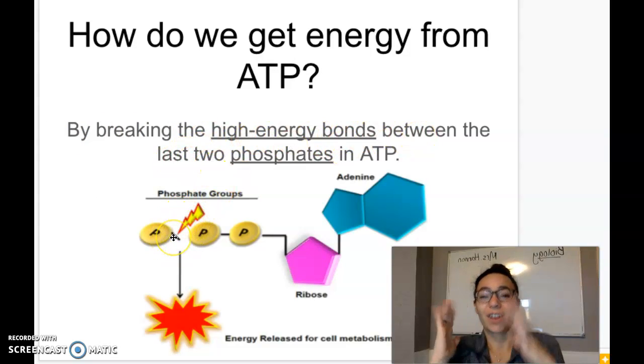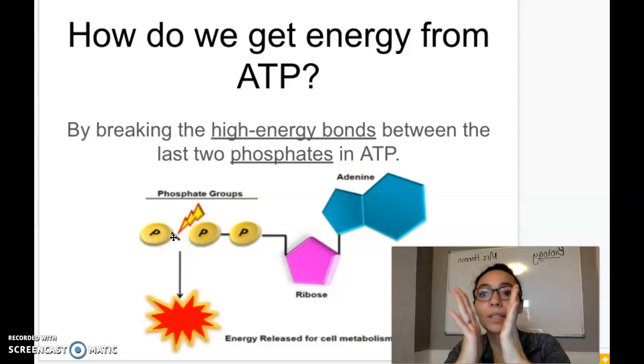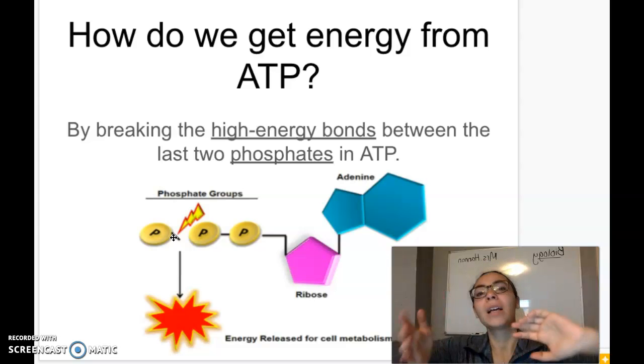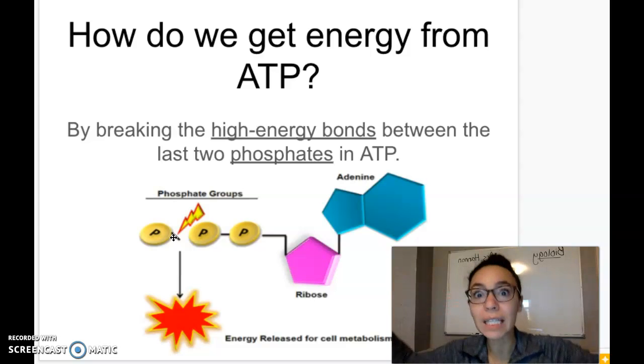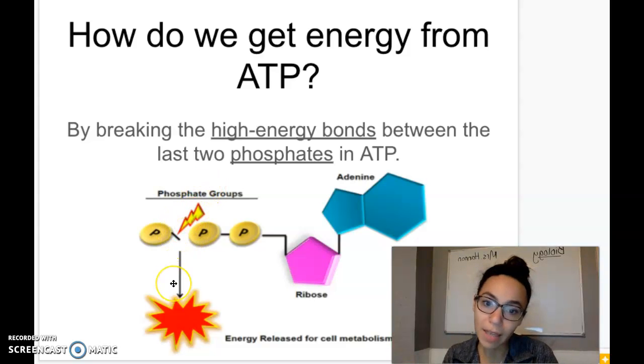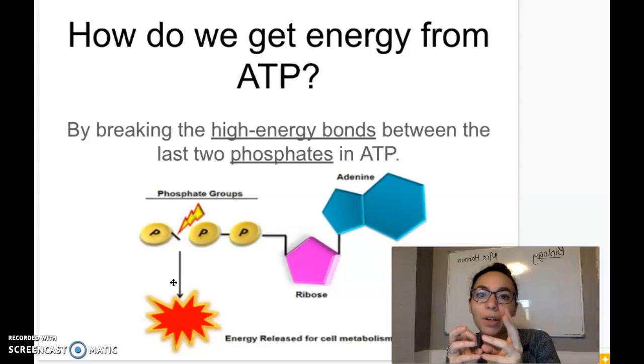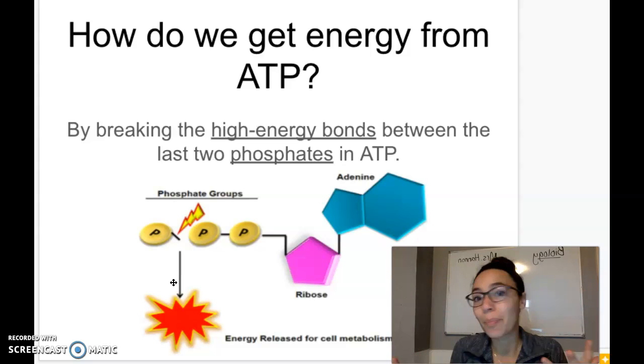So these phosphates are held together kind of like a spring, right? When you push a spring together, that takes a lot of energy, a lot of oomph, and then when it's released, right, that energy gets released. Same thing is happening here. So when we break that bond, that last phosphate kind of explodes off, makes a little spark of energy, which is the energy that powers all of the necessary functions of a cell, right? When a cell needs energy, this is what it's doing to get that energy, most likely. ATP, it's breaking that phosphate.